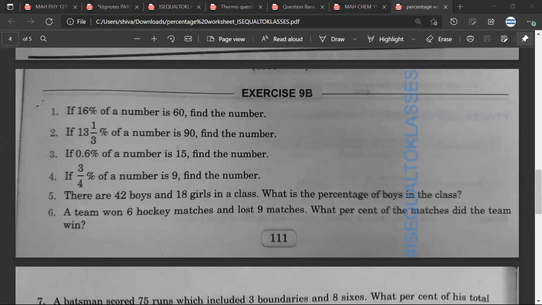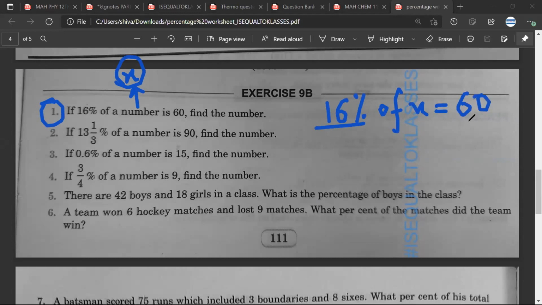Mr. Sarthak, how should I do question number 1? If 16% of a number is 60, then find the number. 16 upon 100 of x equals 60. We multiply both sides by 100 upon 16. Satya, have you understood? Yes, sir.